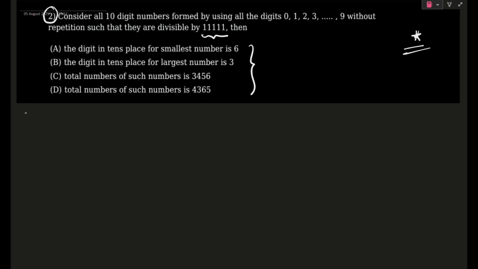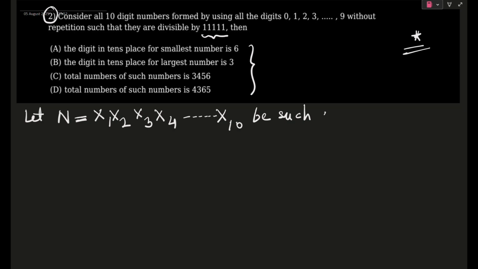The first thing that we are going to do is let the 10 digit number that is being talked about here be capital N, and let this be x1 x2 x3 x4 up till x10. This is your number. Here x1, x2, x3 are the different digits.